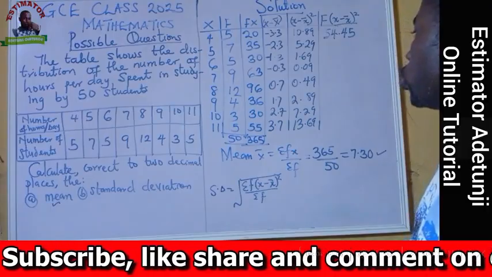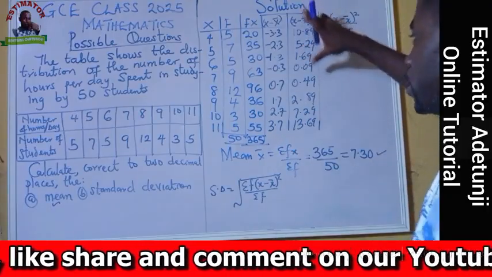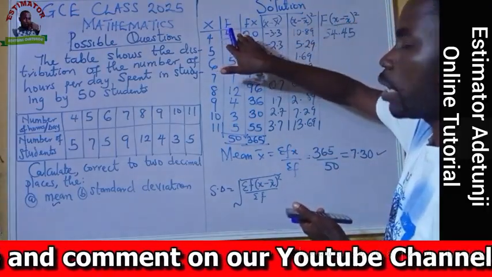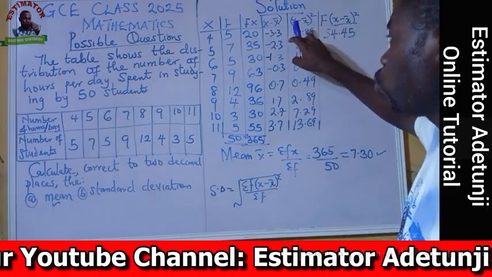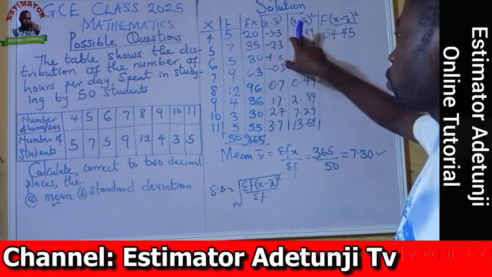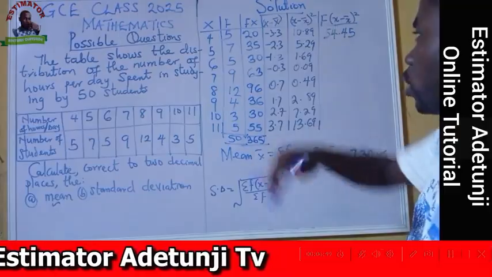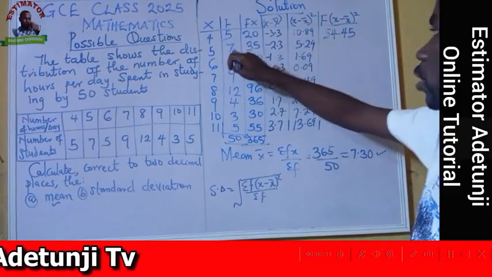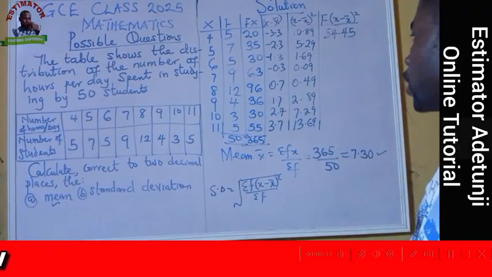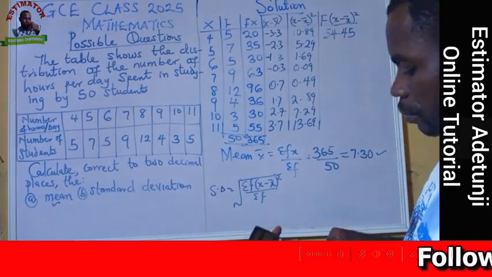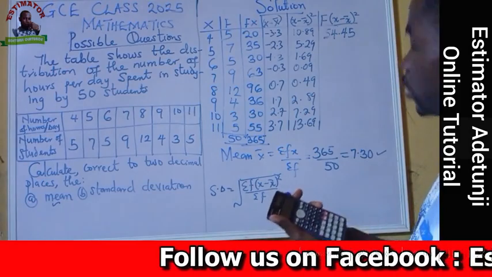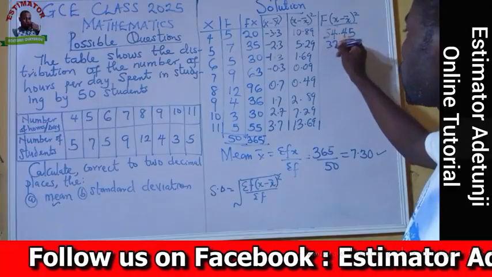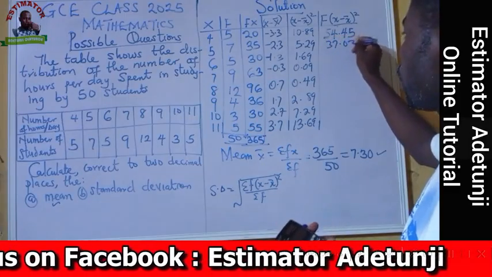The next thing now is to multiply this column with the F side to get this column, like the way I did the first row. I did 5 multiplied by this and I got this. Here also you can continue from there. That is 7 times 5.29, I have 37.03.